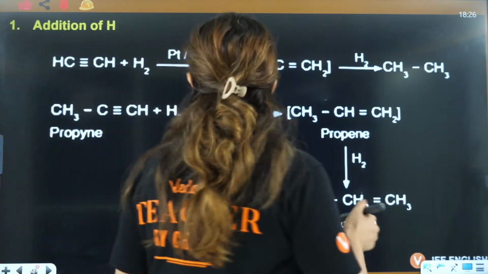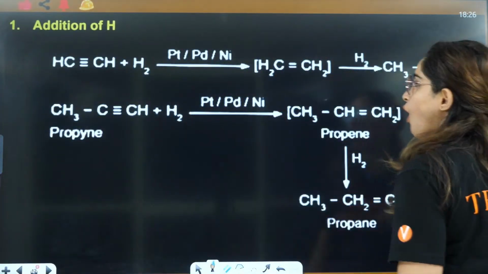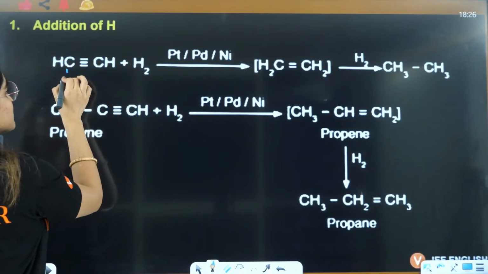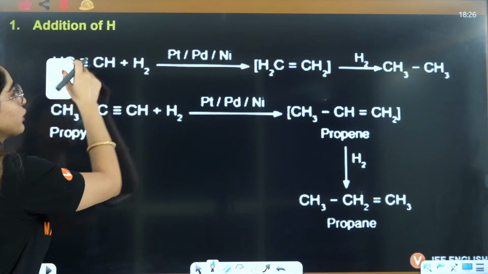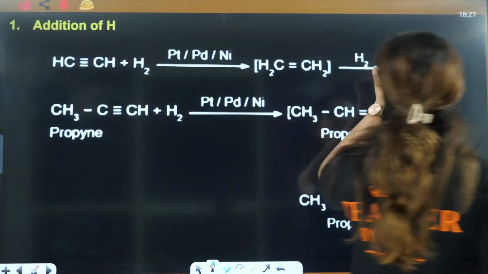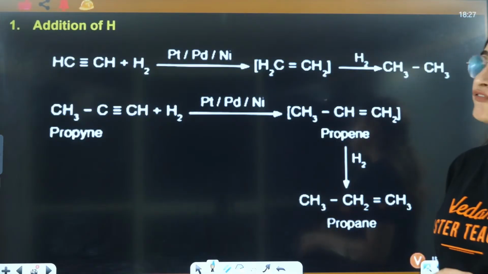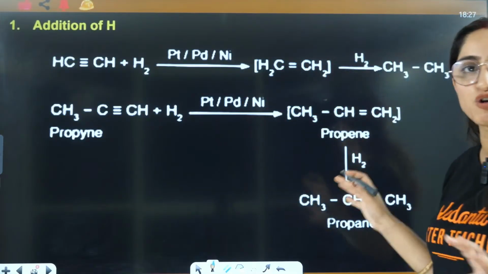Okay, so addition of hydrogen here. When hydrogen is added, H and H will be connected when you break one pi bond. When you break another pi bond, again H and H will be linked here, and from alkyne you can have the formation of alkene.